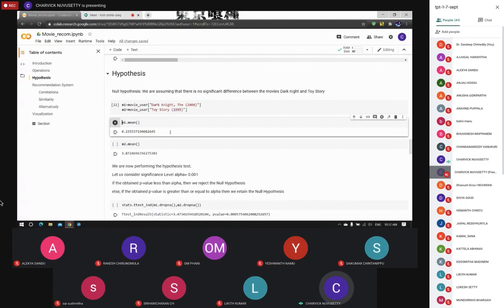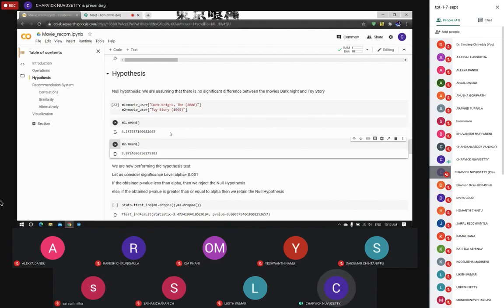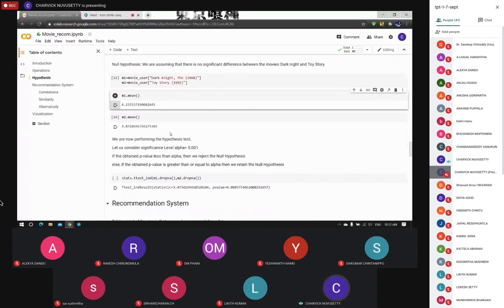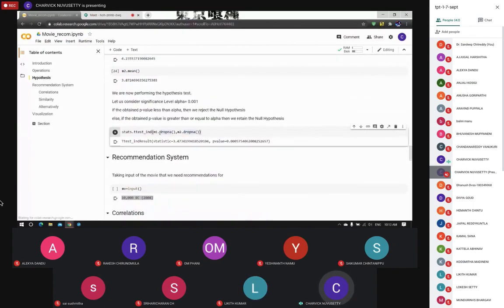M1.mean gives us the mean of ratings of the movie The Dark Knight from 2008, and M2.mean gives us the mean ratings of Toy Story from 1995. Then we are going to perform hypothesis testing, and for hypothesis testing, we are going to consider the significance alpha level as 0.001. To perform hypothesis testing, we are using the stats.ttest_ind function on the means of ratings to